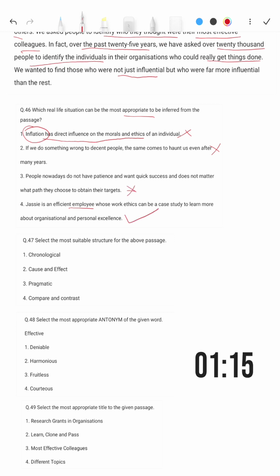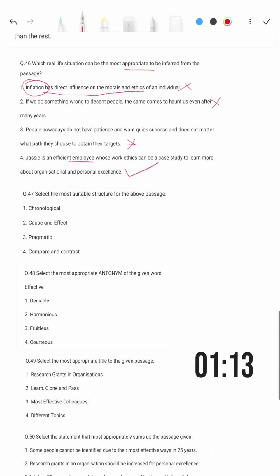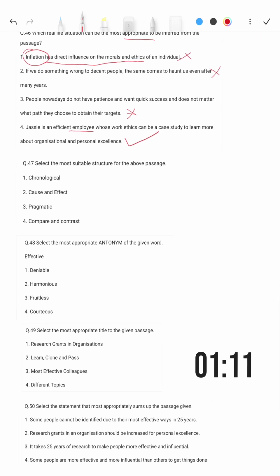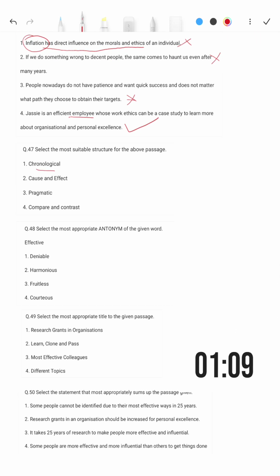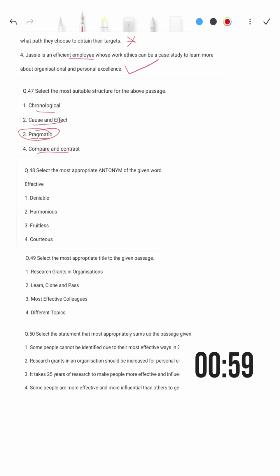This is wrong. So select the most suitable structure for the above passage. Chronological, no. Cause and effect, no. Pragmatic means practical, means most practical one. Compare and contrast. So this is the answer. Pragmatic is the answer. Select the most appropriate antonyms. Antonyms, opposite words. Effective, opposite meanings here is denial, no. Harmonious, no. Yes, fruitless. The answer is 3.